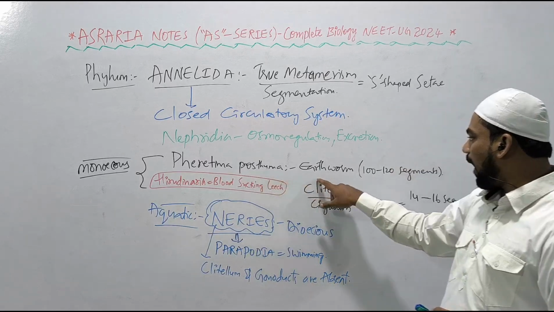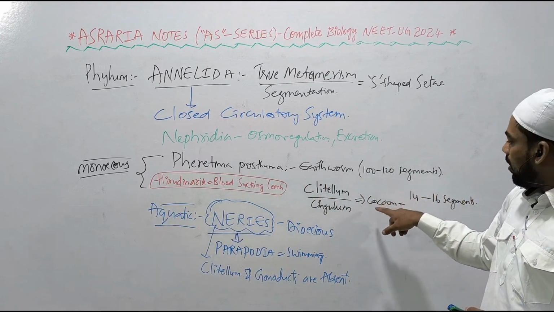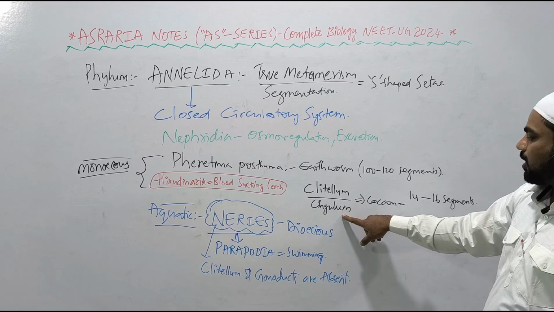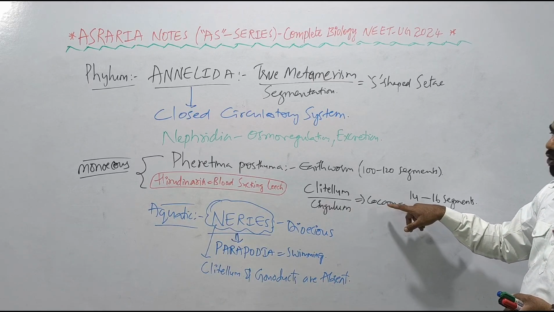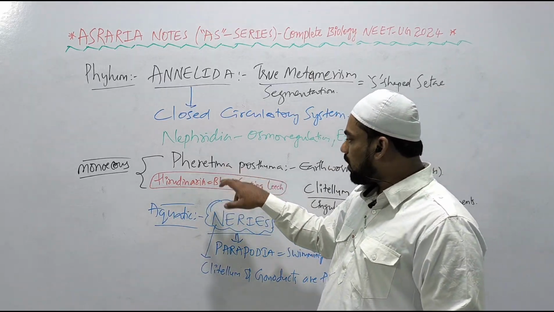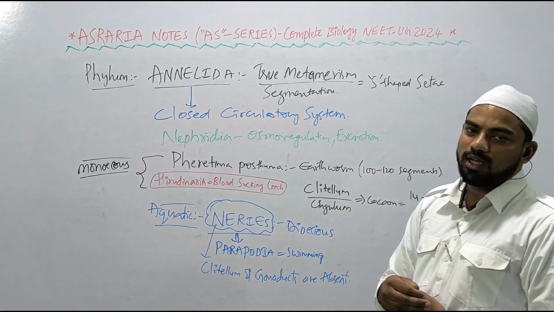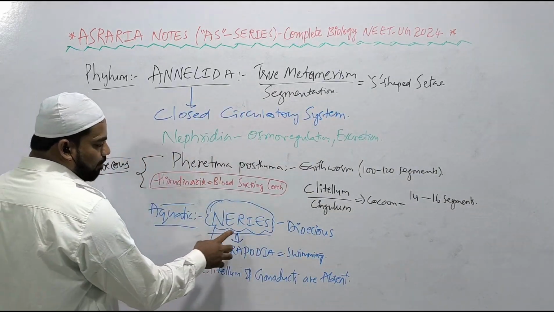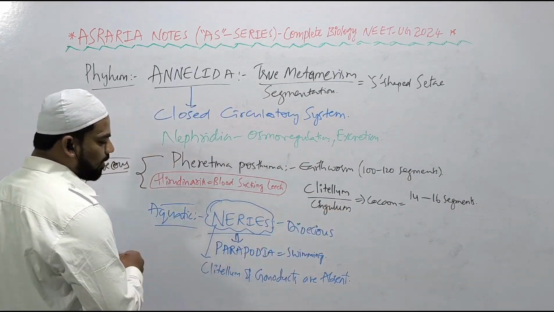Examples are Pheretima posthuma, earthworm, 100 to 120 segments there. 14 to 16 segments consist of clitellum or cingulum, where the fertilization occurs, right? And leads to the formation of a cocoon, right? And Hirudinaria, blood-sucking leech. Both earthworm and leeches are monoecious. In the single organism, male and female sex organs are present. But whereas the aquatic annelid, example Nereis, is dioecious, male separate, female separate.